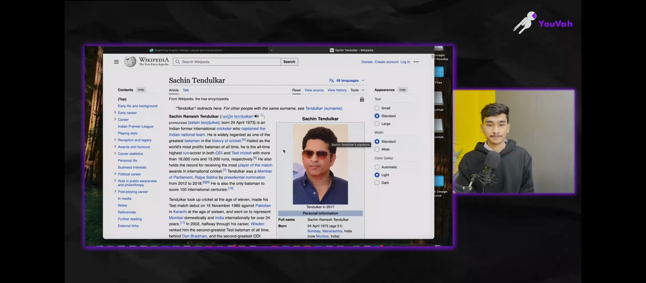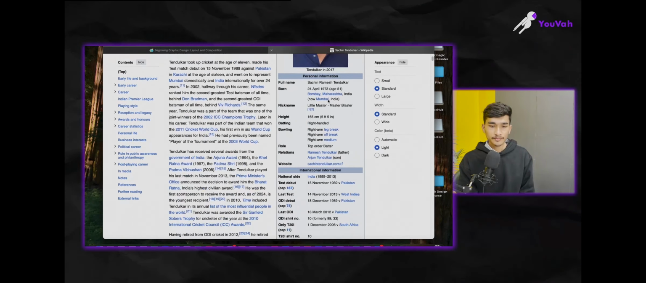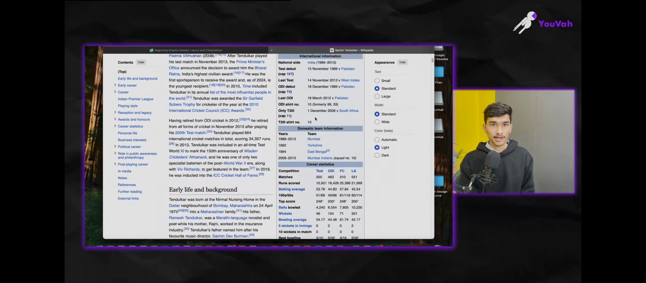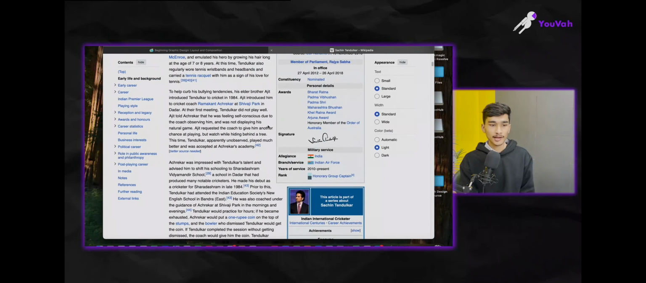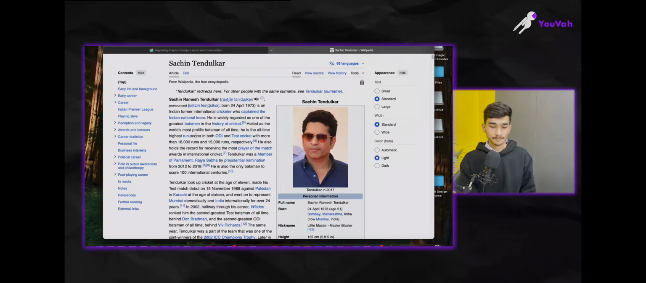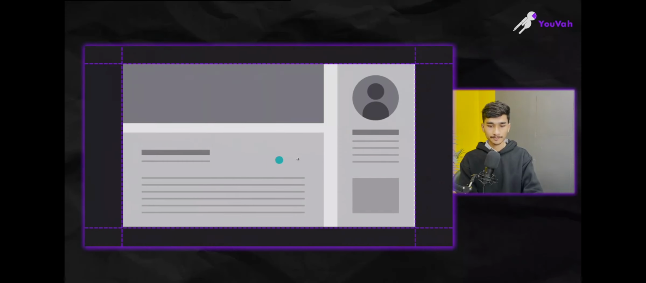Sorry. So see, profile picture, personal details, other details, and at the end signature, right? And here is all the content. Just check this out again. Profile picture, personal details, signature, then heading, and then subheading and content. So this is what is called a layout.